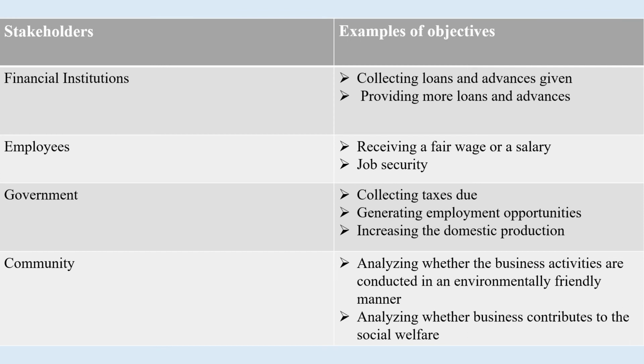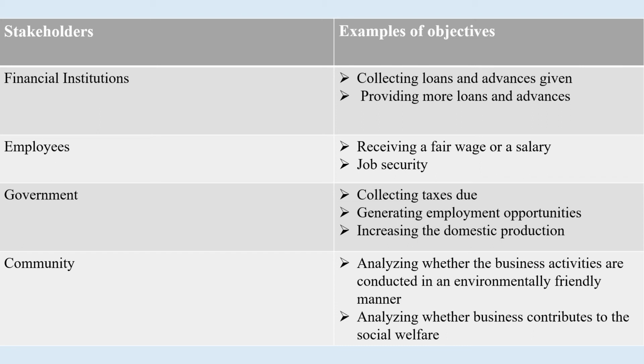And then we are talking about the financial institutions. If you take financial institutions, they are focused on collecting loans and advances. They are giving us loans, they are giving us advances. So they are focusing on collecting those loans, and then they are providing more loans, more advances. So those will be their objectives.